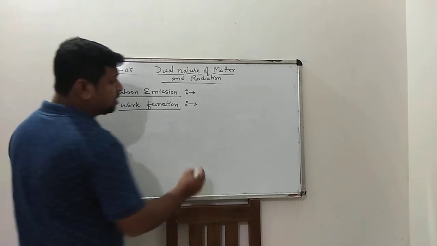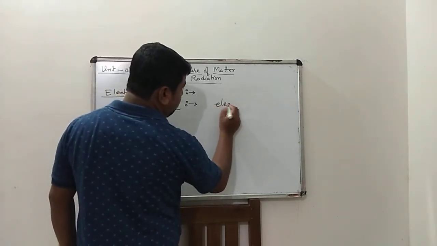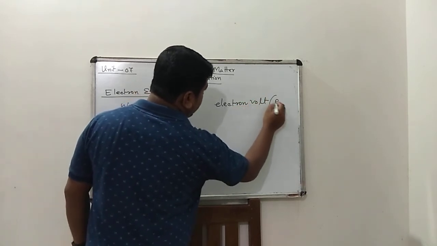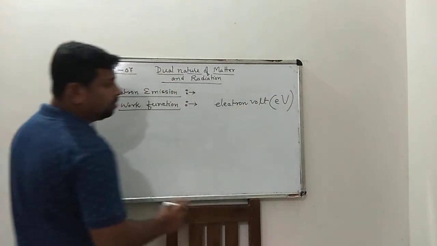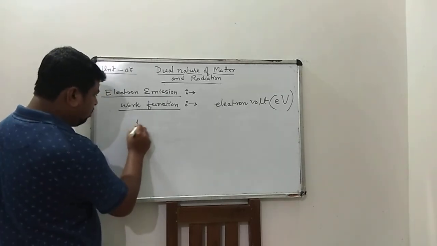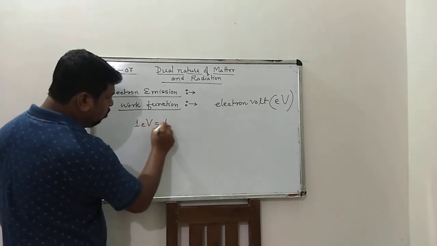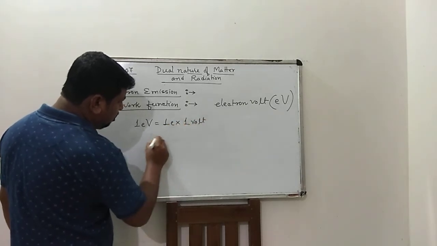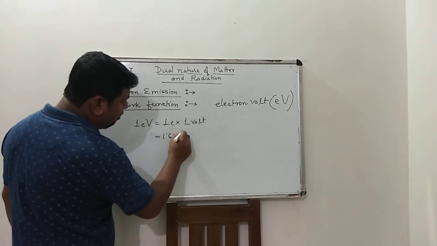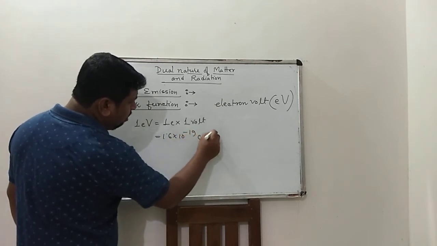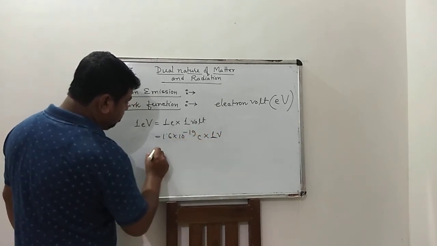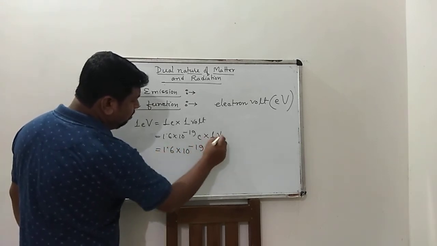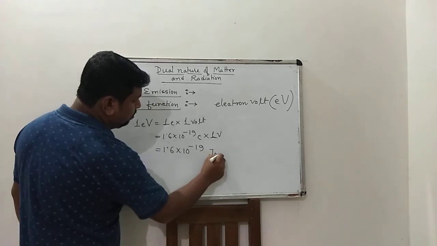It is always expressed in electron volt, eV. So what is an electron volt? One electron into one volt is 1.6 into 10 to the power minus 19 coulomb into 1 volt, that is joule.